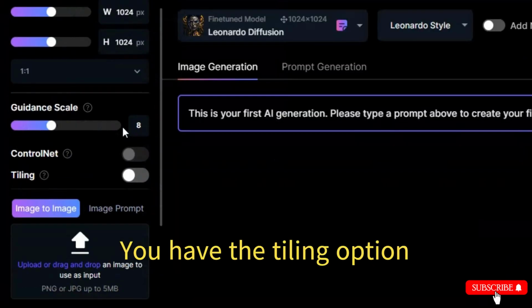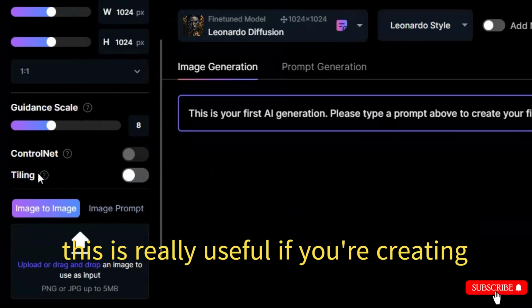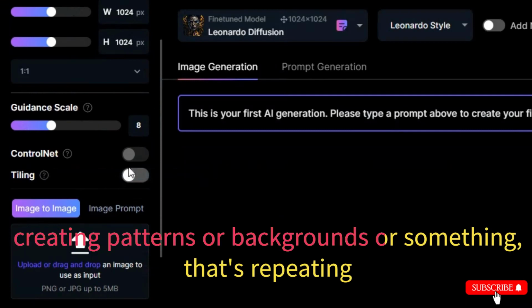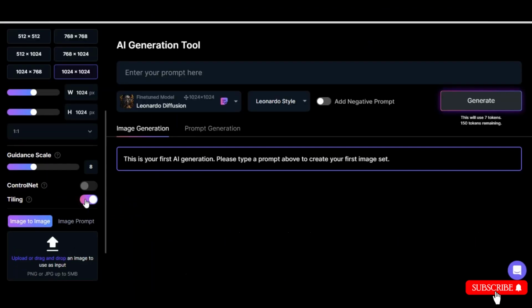After that, you have the tiling option. This is really useful if you're creating patterns or backgrounds or something that's repeating. This is great for many things and can help even some business models.